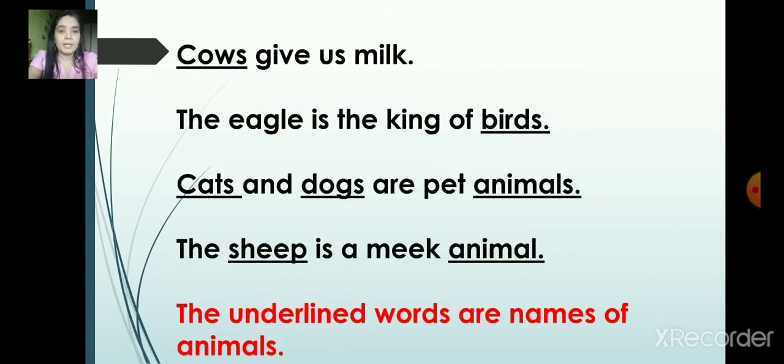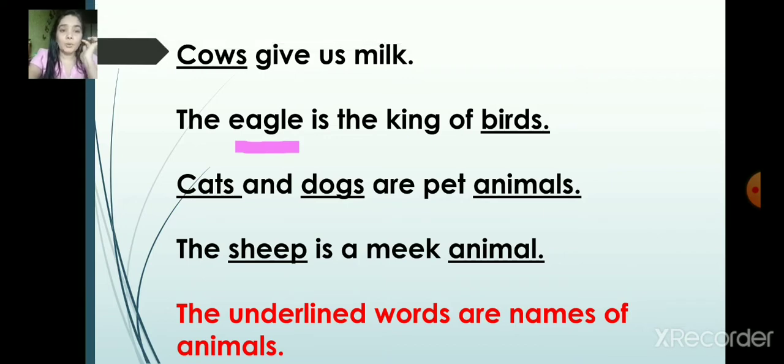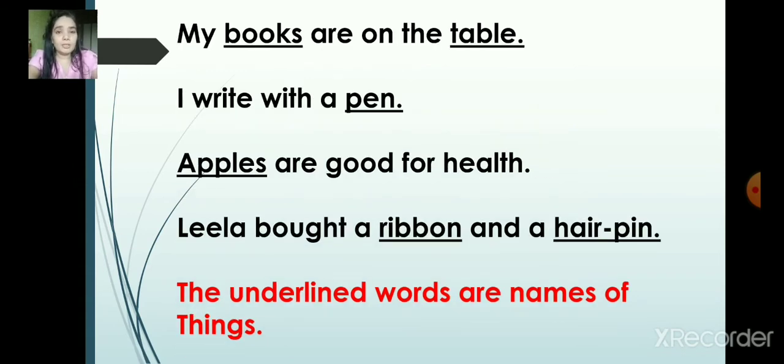Okay. Now next, cows give us milk. The eagle is the king of birds. Cats and dogs are pet animals. Here I think this also should be underlined. So what are these underlined words called? They are called names of animals. Isn't it easy? Yes, it is very simple because we have already learned all this.